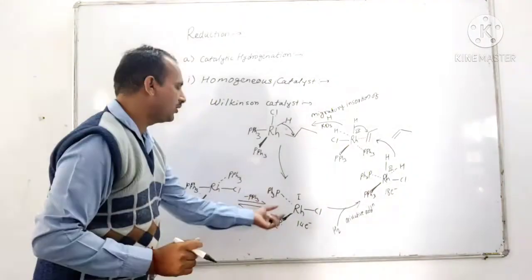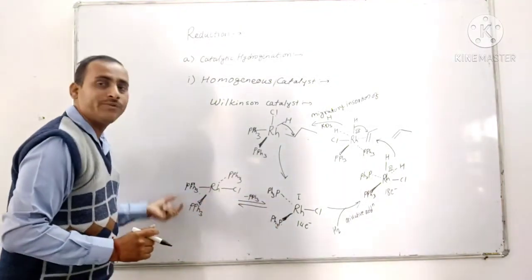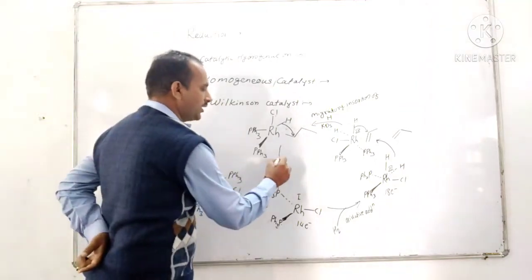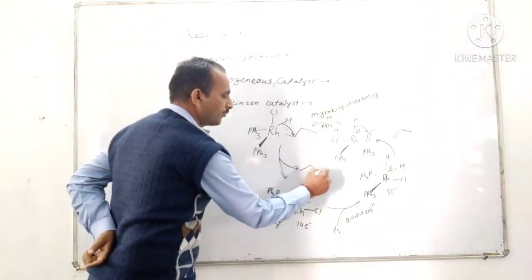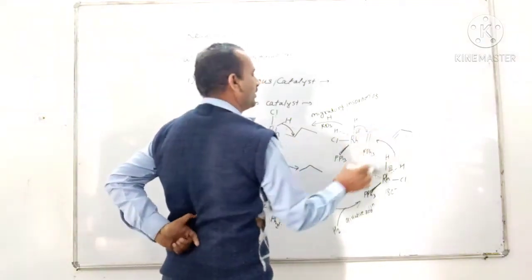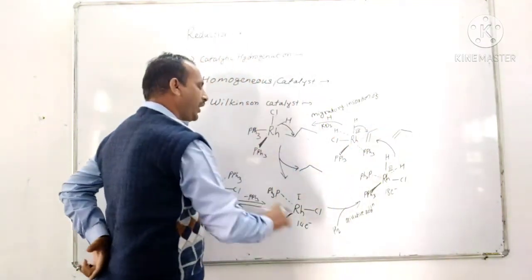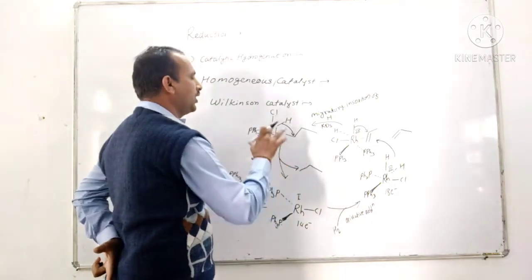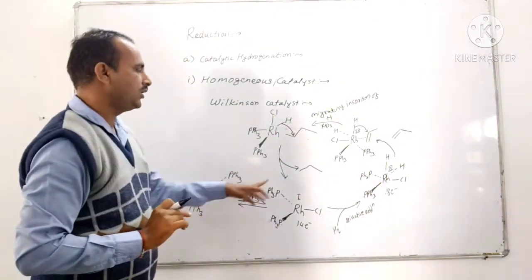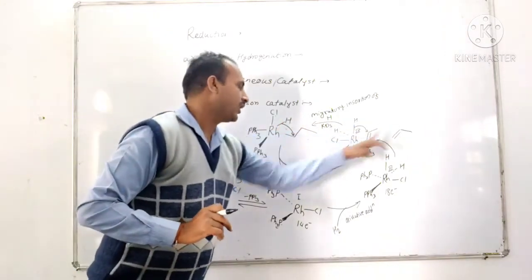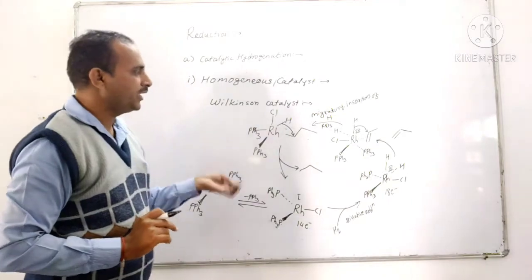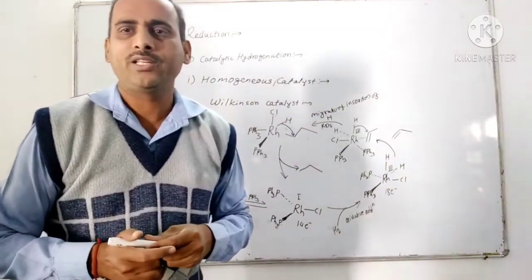Again it gains the phosphine to form the Wilkinson catalyst. So there is formation of propane from the propene. This is the cyclic mechanism for the Wilkinson catalyst, in which propene gets converted to propane.